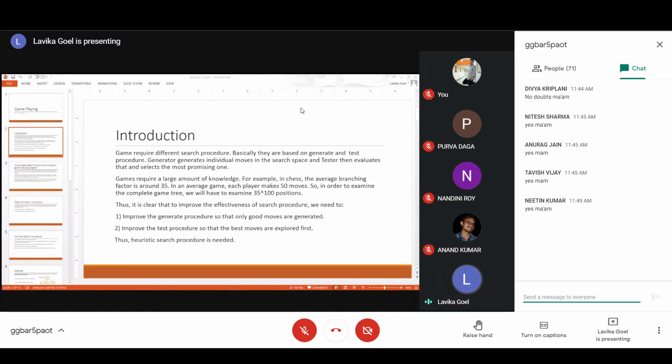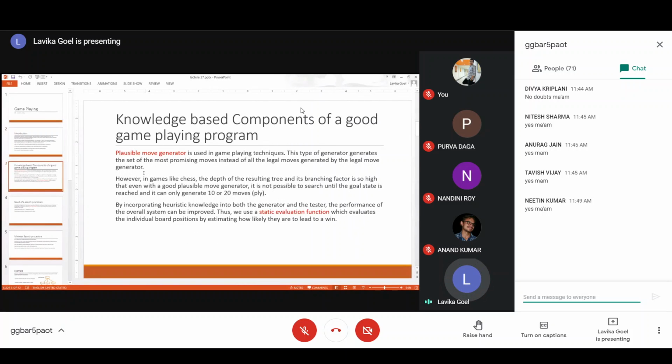So basically, we improve the generate procedure so that only good moves are generated, and then we improve the test procedure so that the best moves are explored first. Thus heuristic search procedures are needed, because heuristics are search procedures which can improve the choosing of the best moves, right? You can improve your generate procedure so that good moves are generated, and from those good moves you should select the best one. For that you need some kind of heuristics, right?